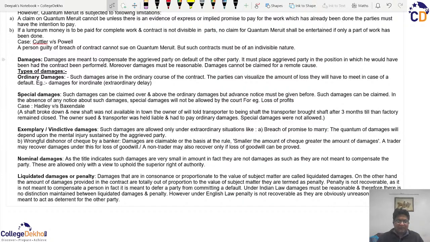So it is not like that all these remedies will together be applied for, nor can we say that only one of them will be applied for. It depends upon the merits of the case, the judgment of the court, which kind of damages to what extent will be levied on the defaulting party as per the gravity of the case and the nature of the default.